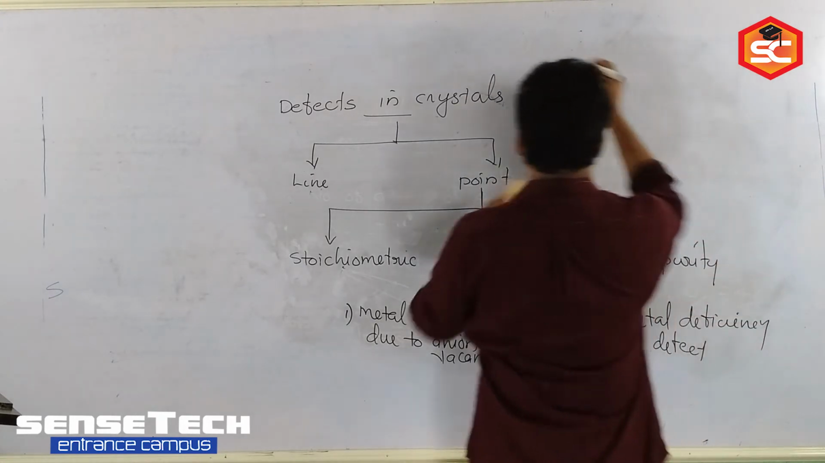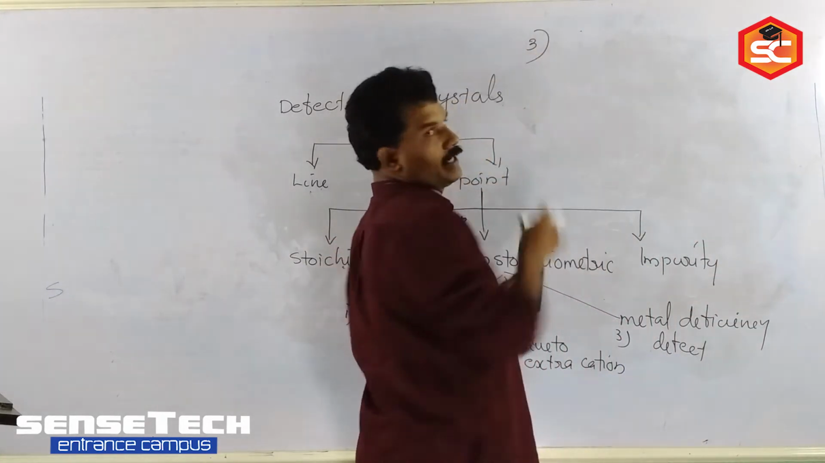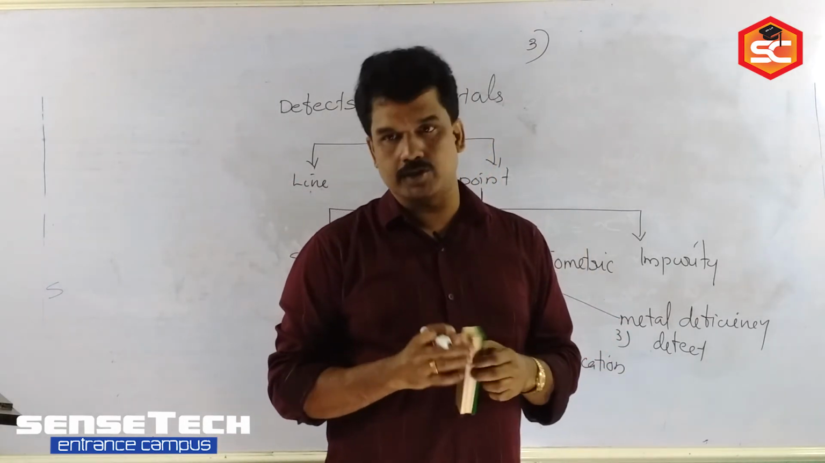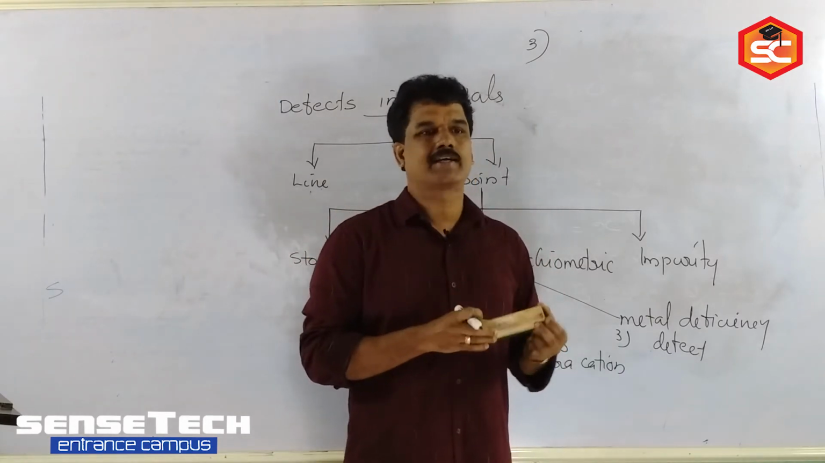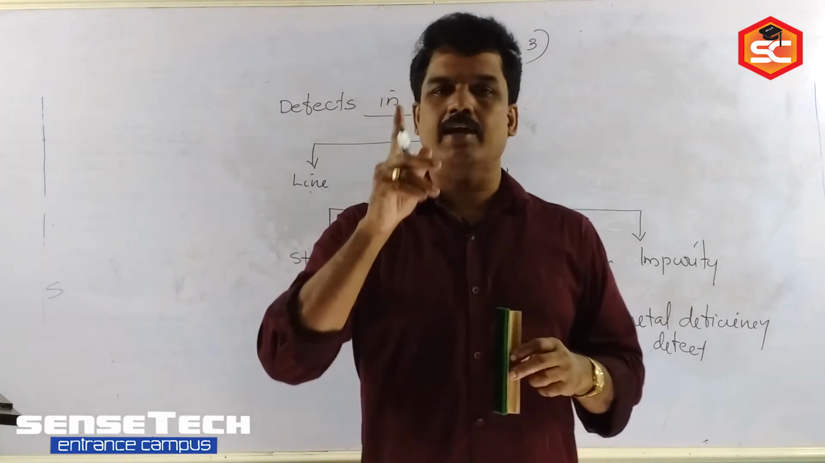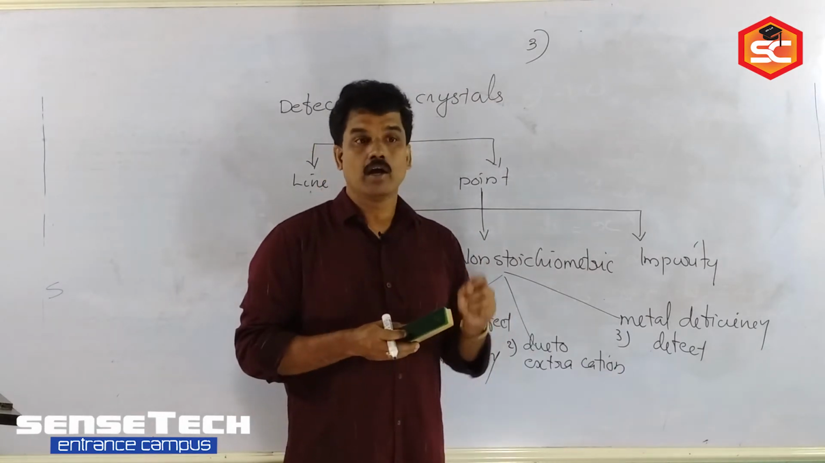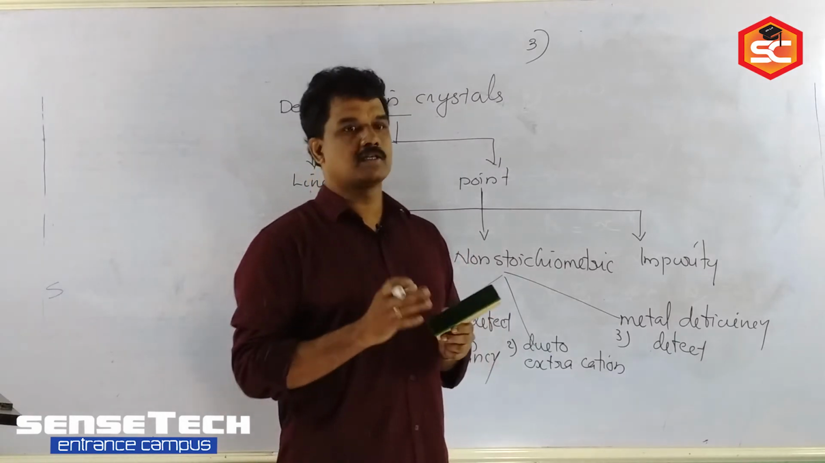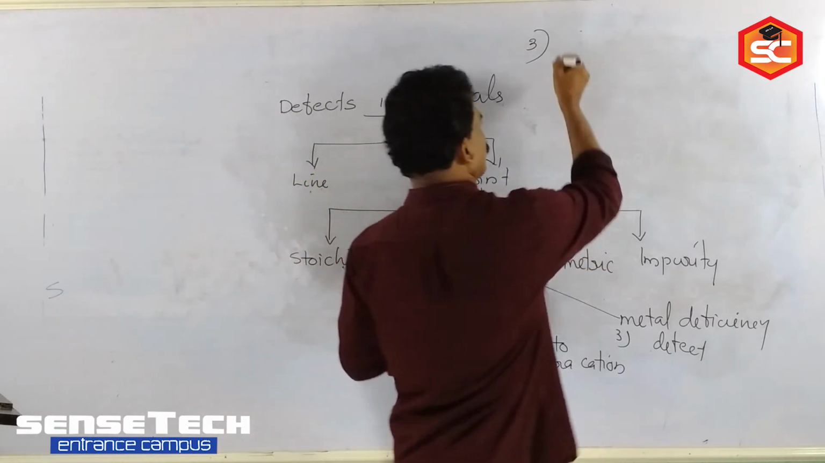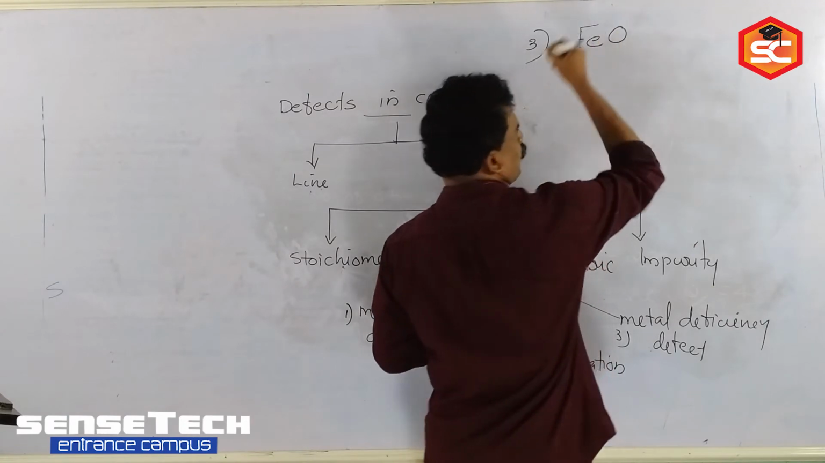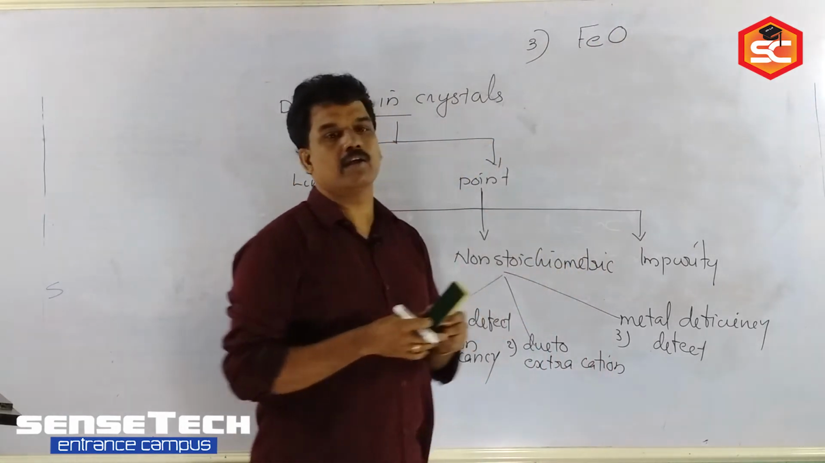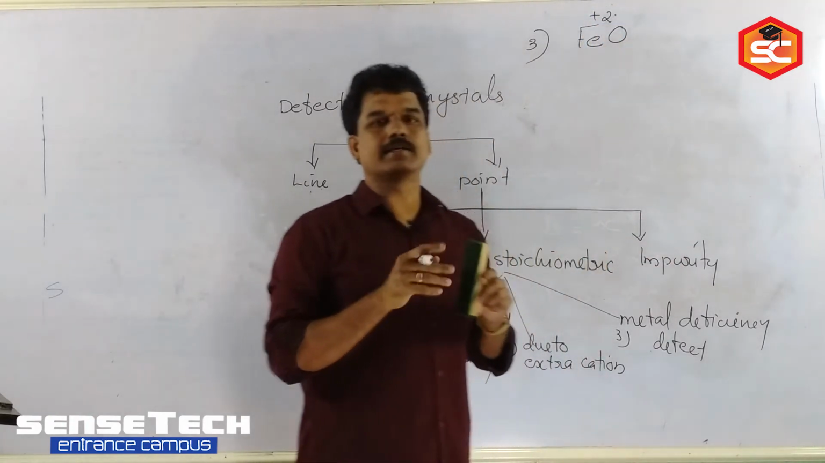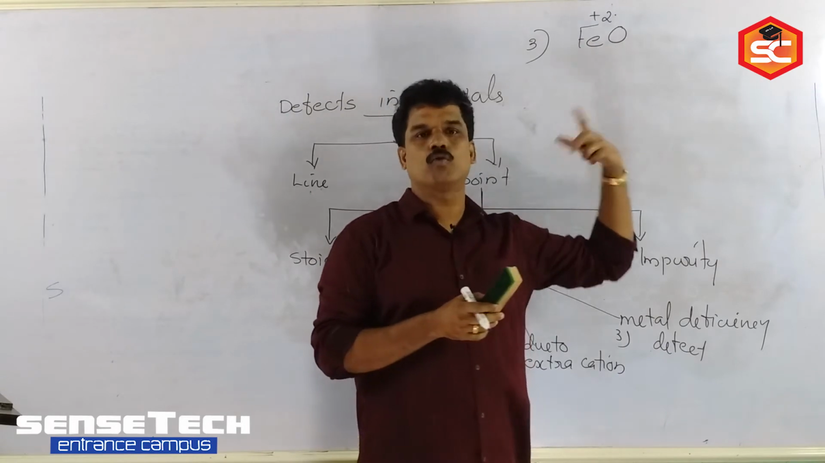Okay, then finally the metal deficiency defect, the third non-stoichiometry defect. Such a defect we can observe in transition elements. We studied in chapter 12 the transition elements. One of the characteristic properties of transition elements is that they show variable oxidation states. Suppose I have a transition metal compound, ferrous oxide, FeO. What is the valence of iron in FeO? Yes, +2. So all the crystal lattice sites are occupied by Fe2+ ions and O2- ions.